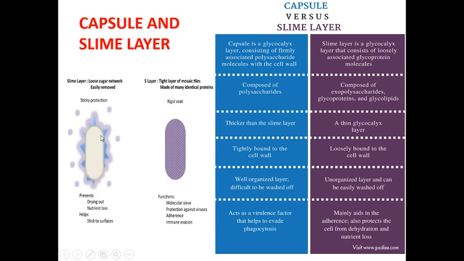This one is the bacterial cell wall, and outside the cell wall we can see a very loose structure made up of a sugar network. This structure can easily be removed by washing, it is somewhat sticky, and it is known as a slime layer.